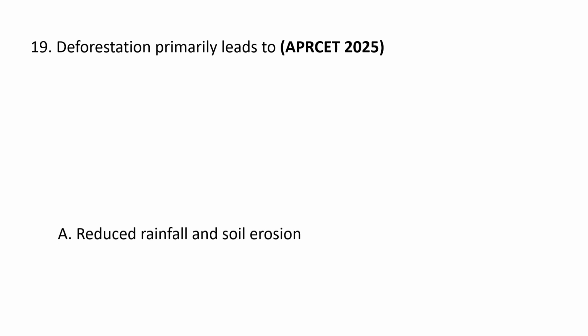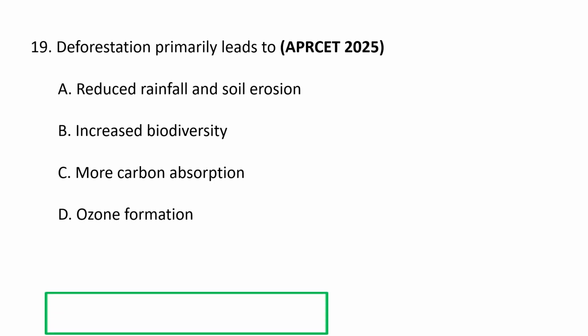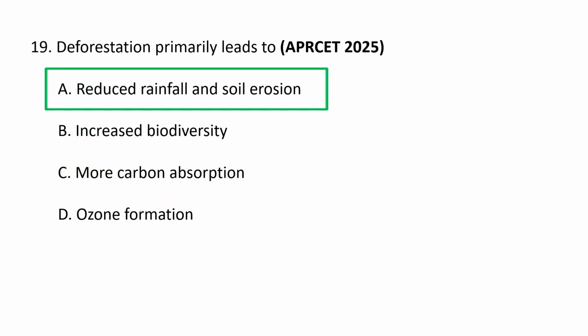Next question. Deforestation primarily leads to A. Reduced rainfall and soil erosion, B. Increased biodiversity, C. More carbon absorption, and D. Ozone formation. Deforestation primarily leads to reduced rainfall and soil erosion.